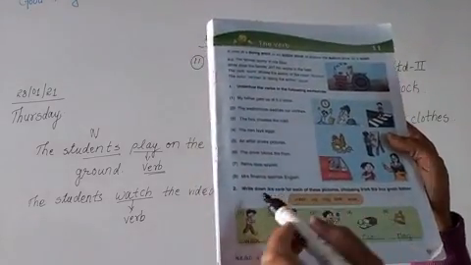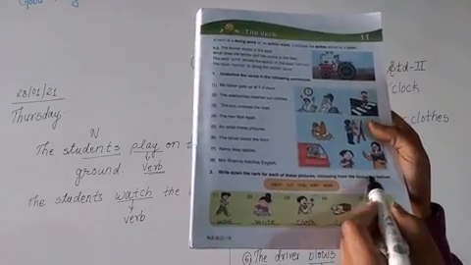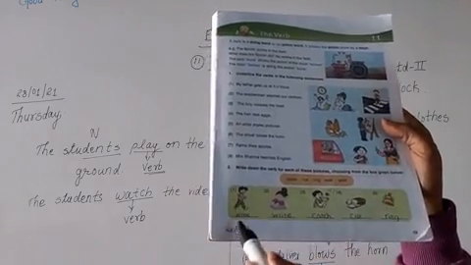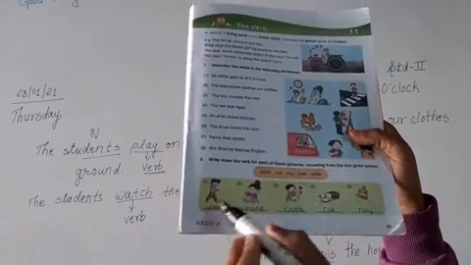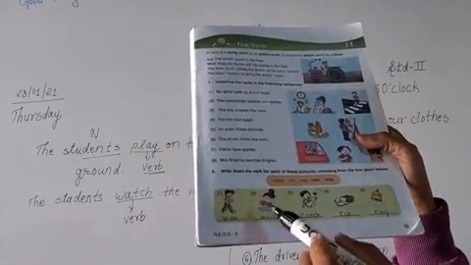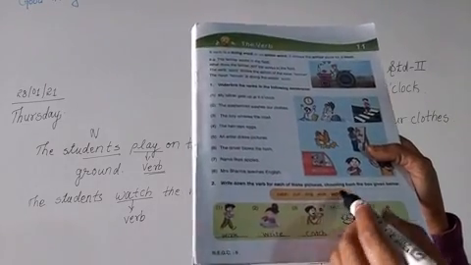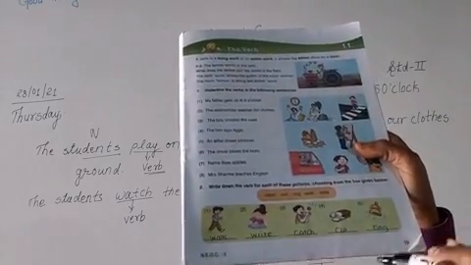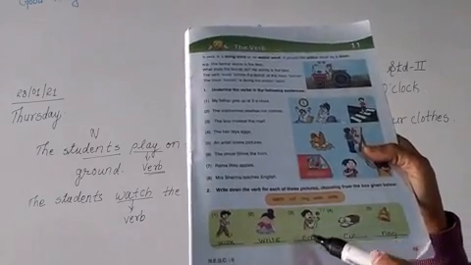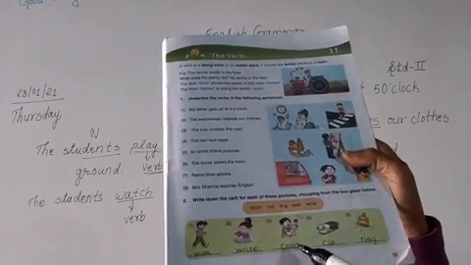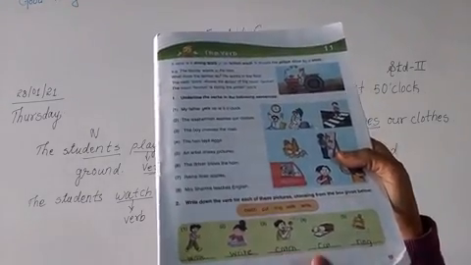Next one: write down the verb for each of these pictures, choosing from the box given below. Now what is the boy doing? Walk. So write W-A-L-K, walk. What is this girl doing? She is writing something in a book. So write W-R-I-T-E, write. In the third picture, what is this boy doing? He is catching a ball. So the third action done by the boy is catch. C-A-T-C-H, catch.